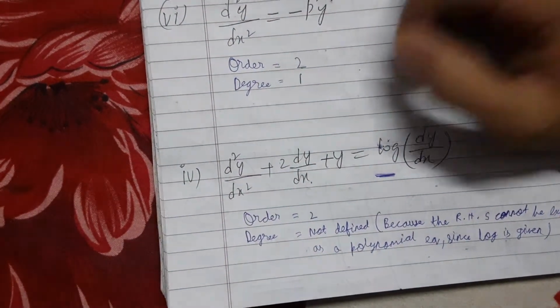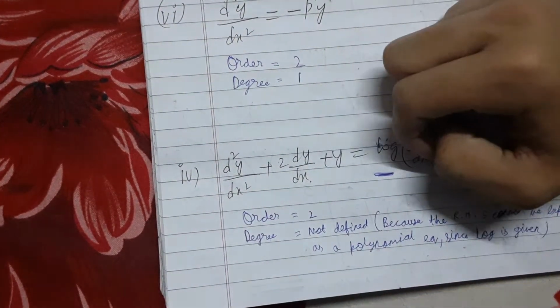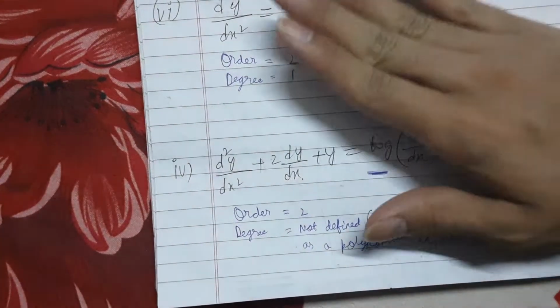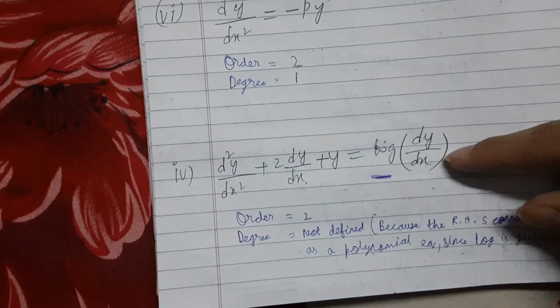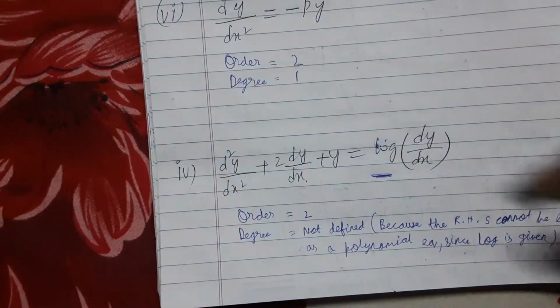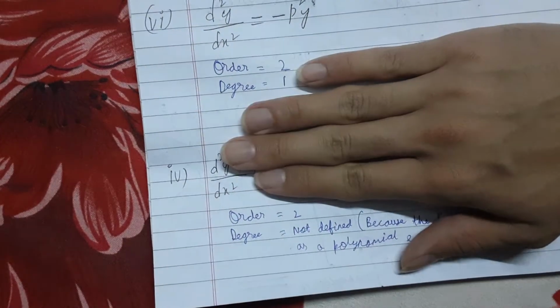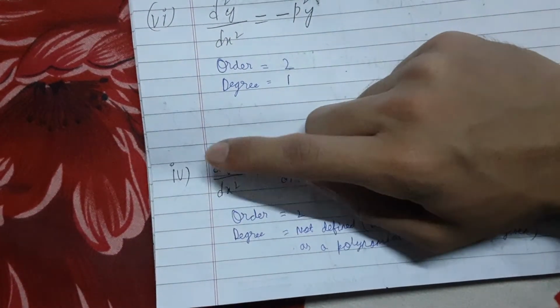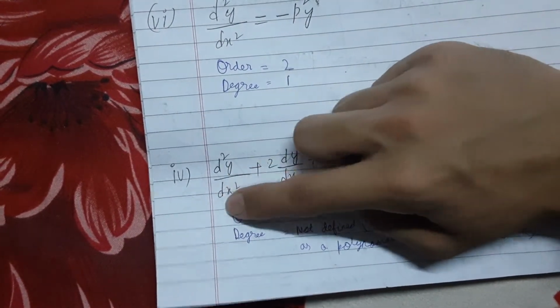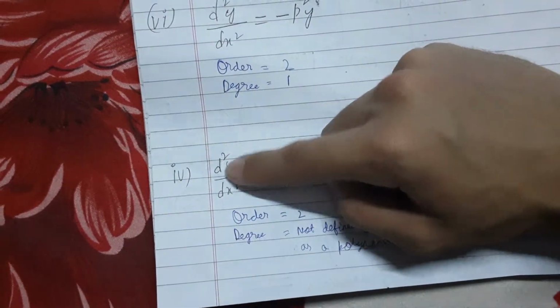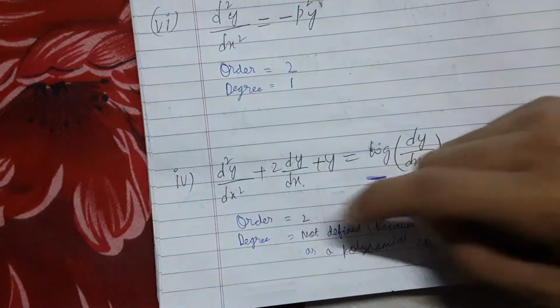Here dy is there. Actually, again no need, leave it off. Here also dy, here also dy, but there is a fractional power, no need to do. You leave this. Largest is this, d square y by dx square. What is the order? Order is 2.